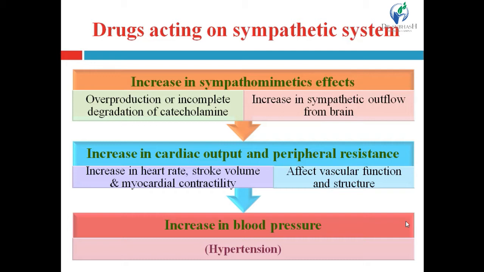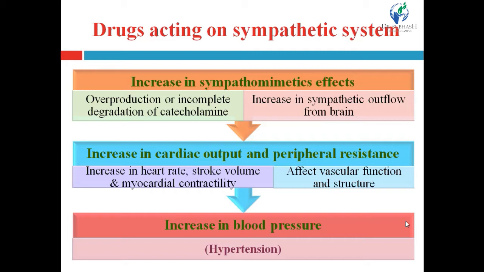In the cardiovascular system, there are two divisions: one is the heart and the second is the vasculature, that means the system of blood vessels. So, the sympathetic system affects both the heart as well as the vasculature. Here one chart is given for the effect of the sympathetic system on the cardiovascular system.